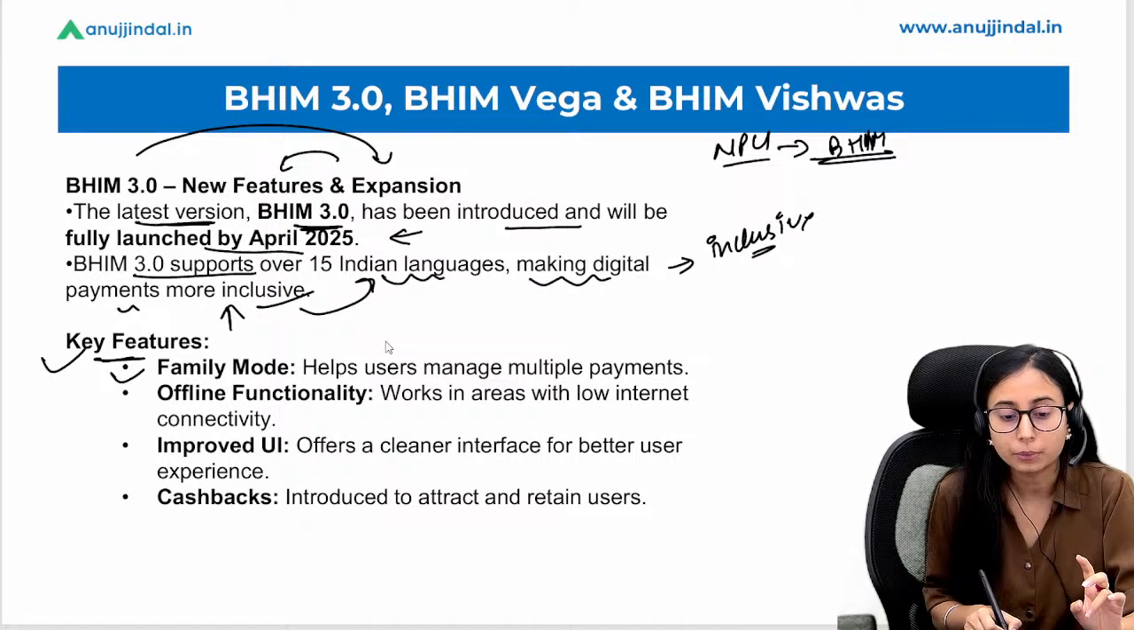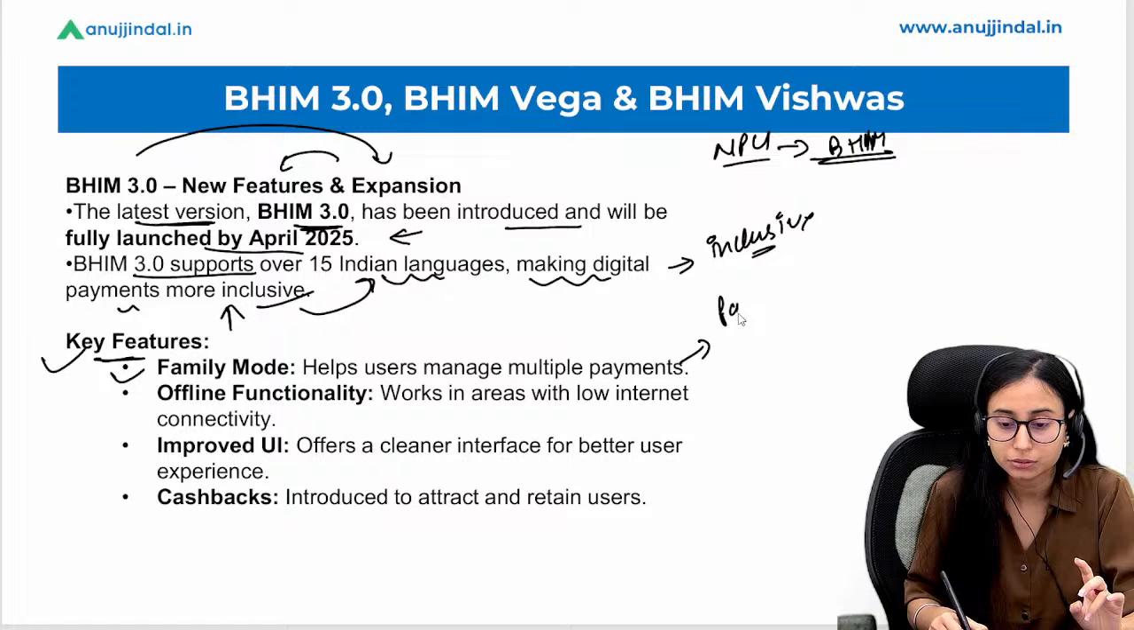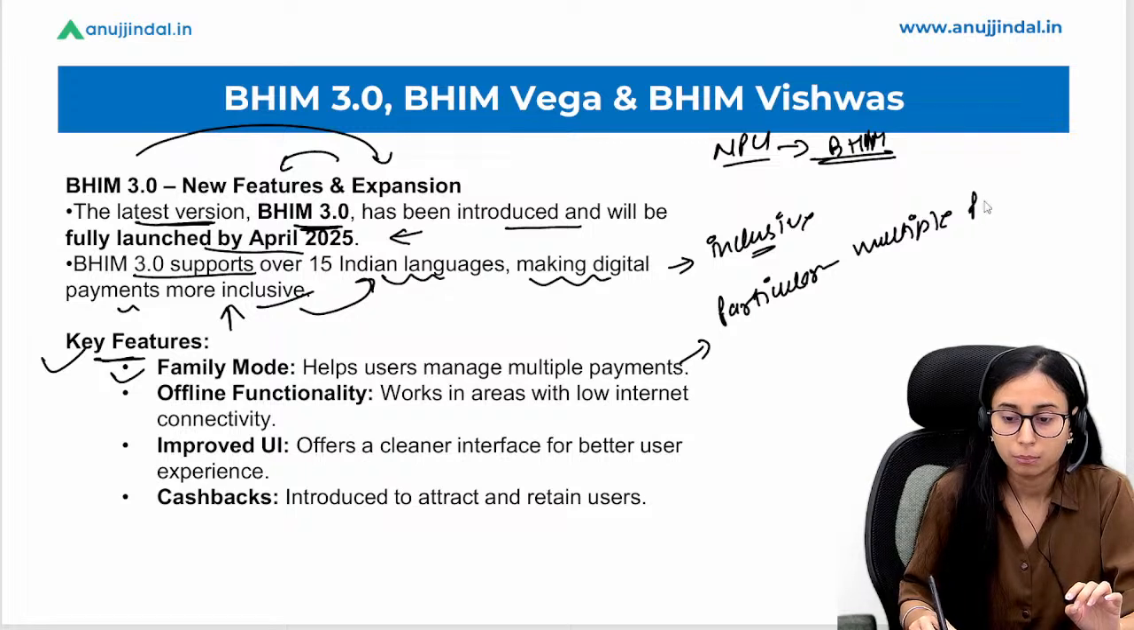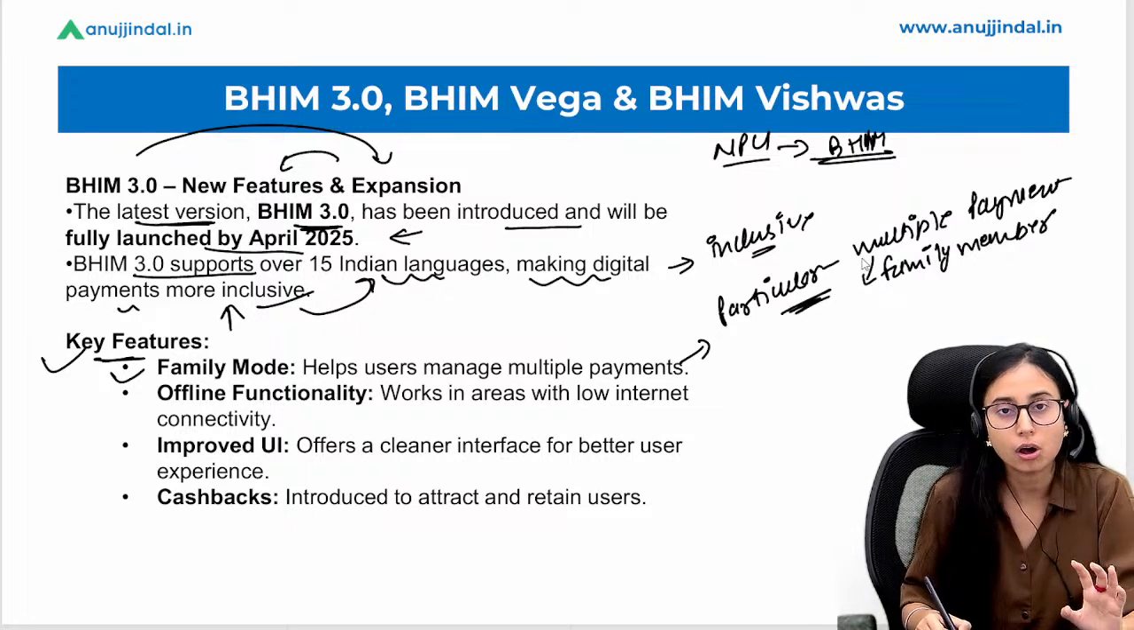The first is family mode. That is, a particular person can handle multiple payments. It can be related to their family members, so that it is easy for a particular person to handle all kinds of payments that are related to their family members.